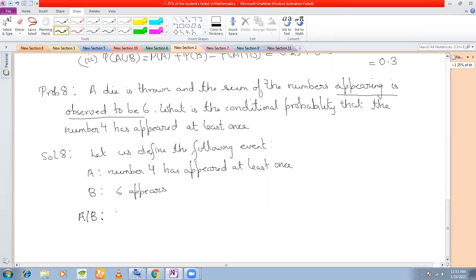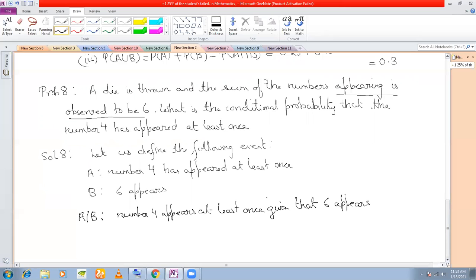A slash B is the event that number 4 appears at least once, given that 6 appears, right?